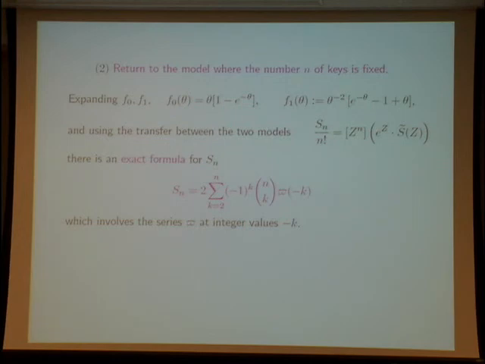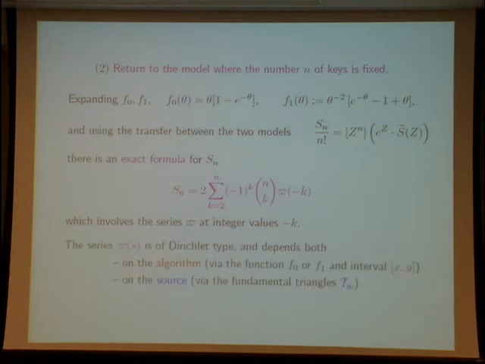It is easy to transfer the result from the Poisson model to the Bernoulli model, because I have a relation between S sub n and S tilde of z, and this gives me an exact formula of S sub n, which is an alternating sum, where now I also have a binomial coefficient, and here I have an interesting series varpi, and varpi is of Dirichlet type and depends on the algorithm and on the source.